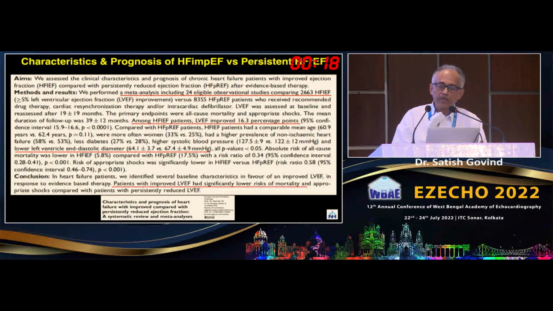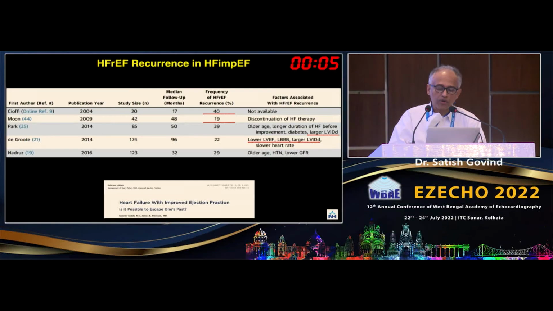So here the EF improved by 16%, and the LV diameter was somewhere around 64 millimeters. So this was the one. And so improved EF and lesser diameter meant they had lower risks of mortality. So recurrence: again the focus is on the LVIDD, and this is the EF. And the frequency of occurrence is anywhere from 20 to 40%. So this is the number where recurrence happens here.